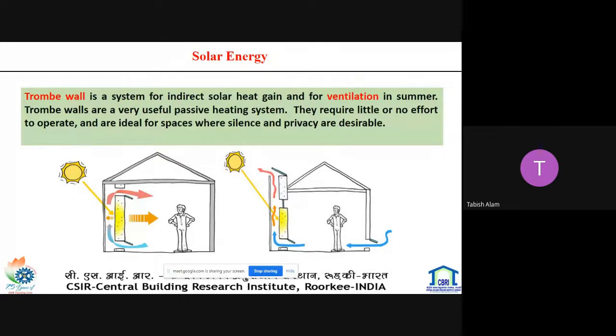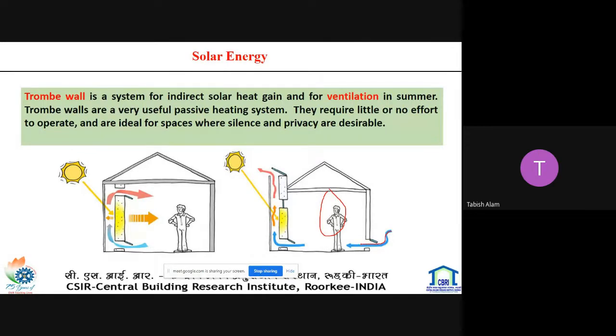When the wall is heated and air comes in contact with this hot surface, its temperature increases and its density decreases. Due to the density difference, it circulates in the building. In a similar way, ventilation can be achieved in this manner.